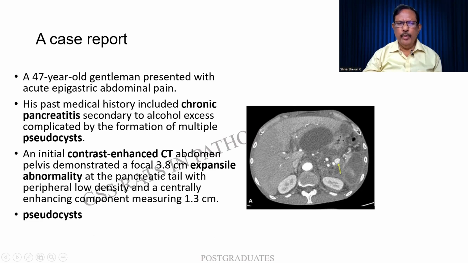Now this is a case report. It is a 47-year-old gentleman who presented with acute abdominal pain, and there is an earlier history of chronic pancreatitis. There have been multiple pseudocysts. They saw the pseudocysts over here, but they had seen a bulge also over here. On contrast-enhanced CT, it was found to be an expansile, pulsatile mass, therefore obviously vascular. And there are pseudocysts also, probably secondary to chronic pancreatitis. So this was a case report and this is the radiological CT scan.